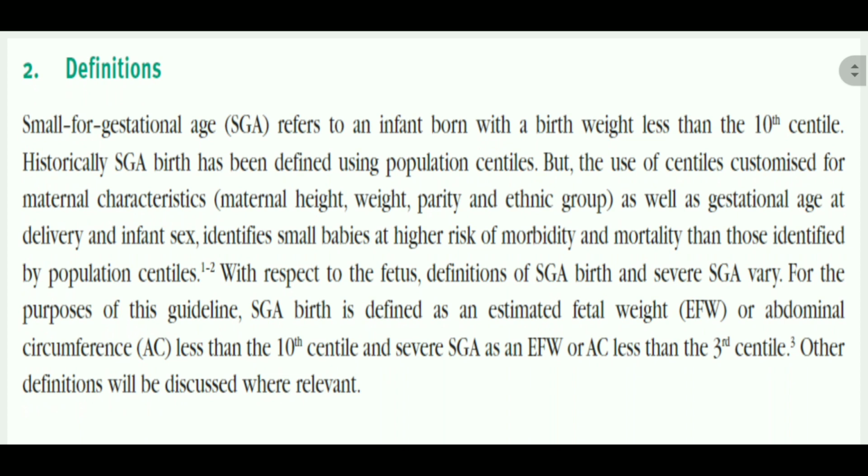Now, with respect to the fetus, the definitions of SGA and severe SGA are not the same. For the purpose of this guideline, SGA is defined as an estimated fetal weight or abdominal circumference less than the 10th centile, as I have explained, and severe SGA as an estimated fetal weight or abdominal circumference less than the third centile.